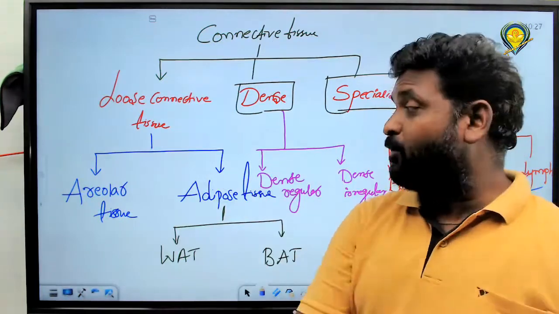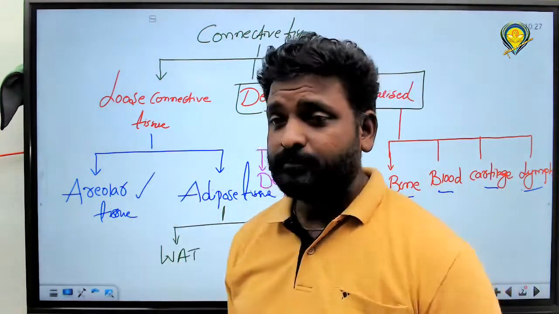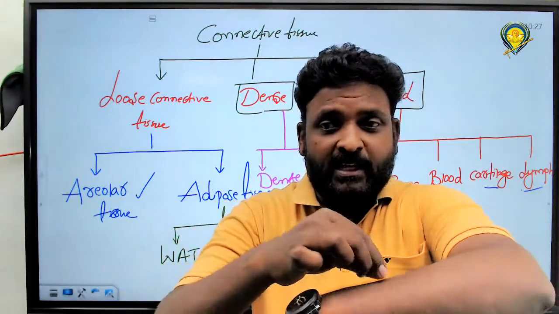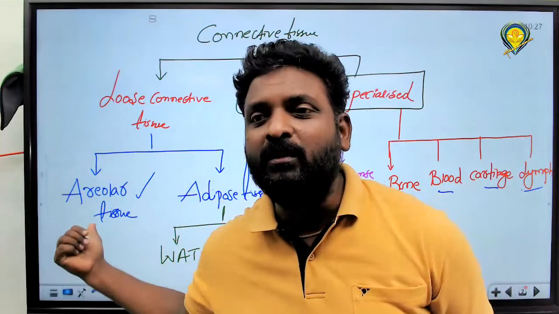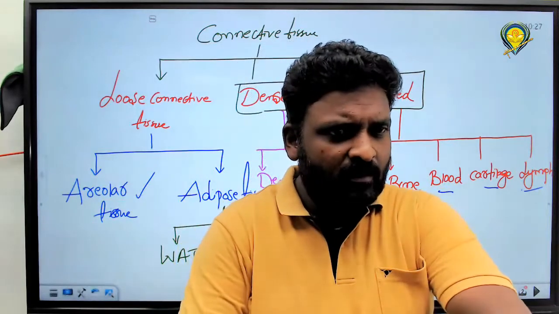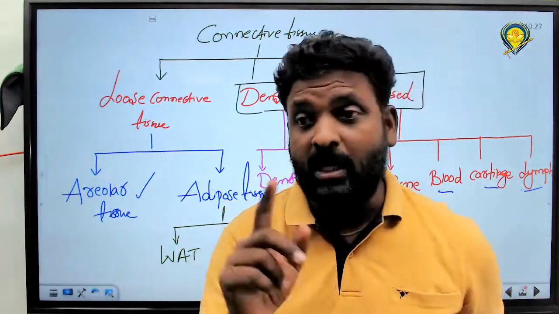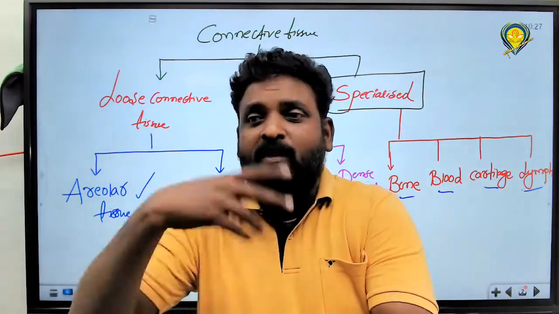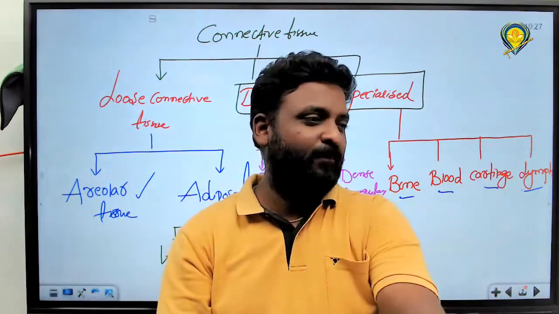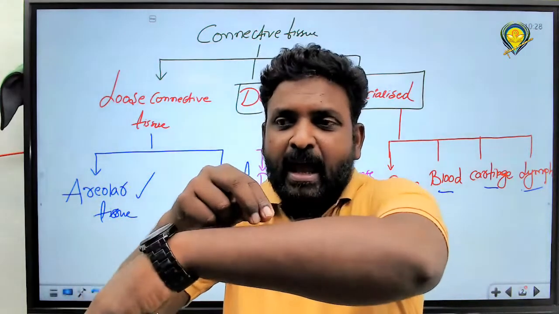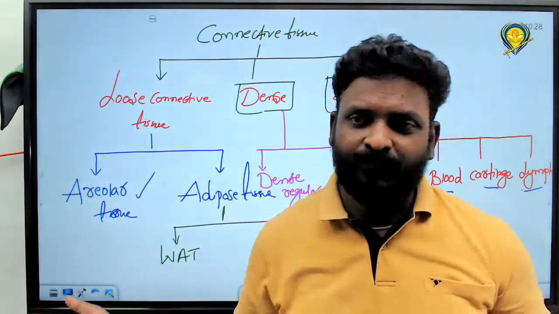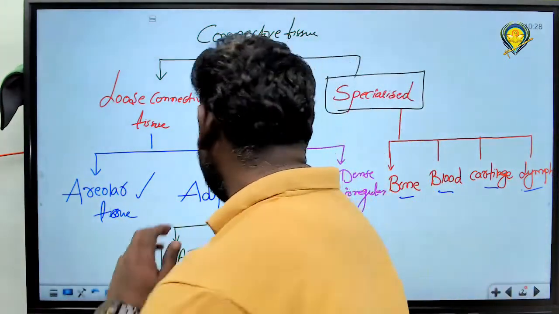And I would like to tell you one thing about areolar tissue. As I taught you, skin is connected to muscle. What is the tissue? It is very important. And what is the location? Beneath the skin or above the skin? Beneath the skin. Tell me the tissue that connects skin to muscle. Got it? Very good, right?